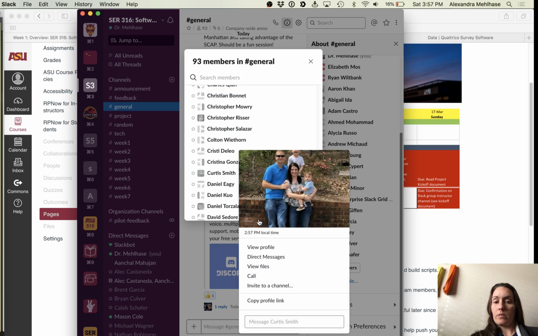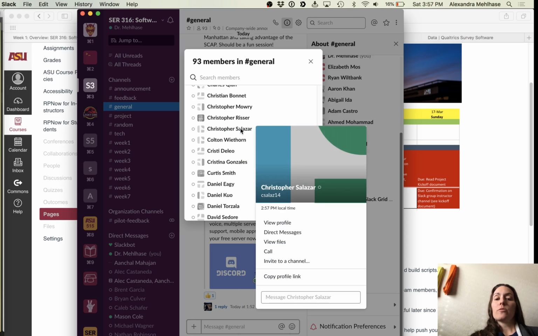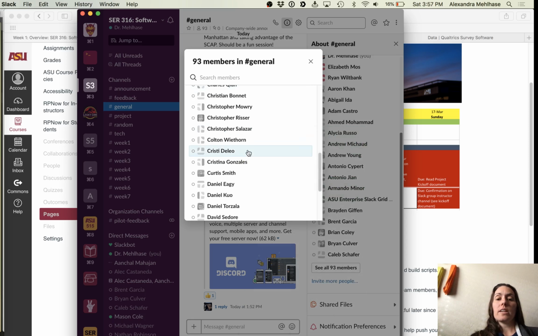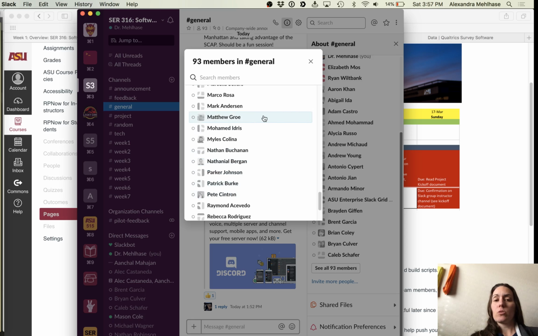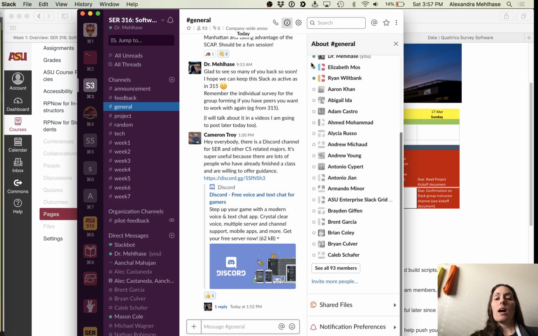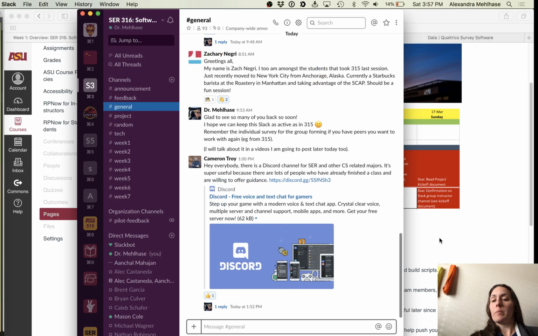Him, and even here you'll see the ASURITE. You can do that for anyone in here. So you'll see exactly who is in the course, what's their full name, and what is their ASURITE. This is really important. So remember that, because otherwise our tool will not pick up the name.